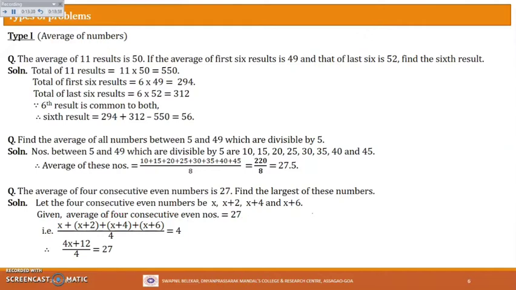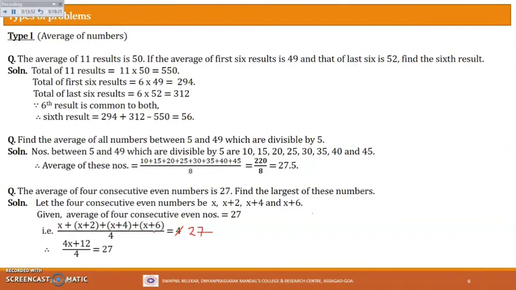But what is the formula for average? Average is nothing but the sum of the terms divided by the total number of terms. So the sum of the terms will be what? Add all these terms: x plus x plus 2 plus x plus 4 plus x plus 6, divided by, how many are there? 4 are there. So divided by 4 is equal to 27. There is a mistake here. This is not 4, this is 27.